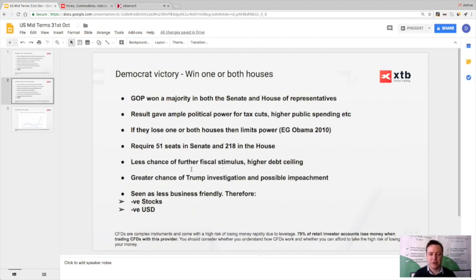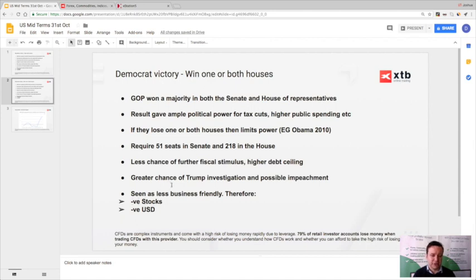If the Democrats do win this, there's less chance of further fiscal stimulus, as they'll be able to vote this down, and there's also a chance that the debt ceiling doesn't get increased. Again, this is what happened with Obama, and what this means is the Republican Party have less chance to increase their public spending and provide more expansionary fiscal stimulus.